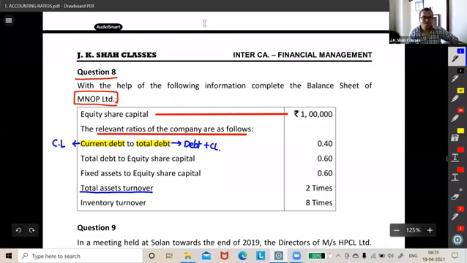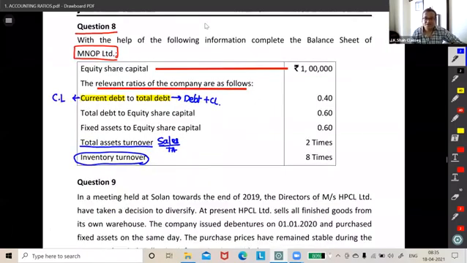No worries. So total asset turnover, right? Sales upon what? Total assets. Okay. Inventory turnover. We know the formula. Cost of goods sold upon average stock. Very good. Correct. Absolutely perfect. So COGS upon average stock.